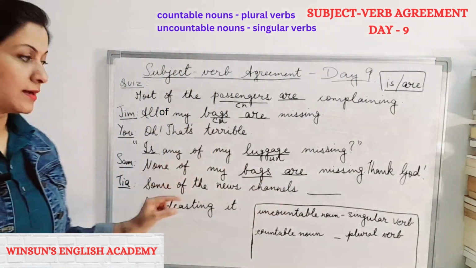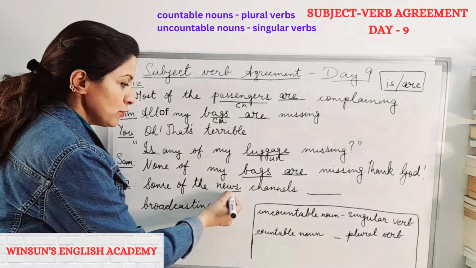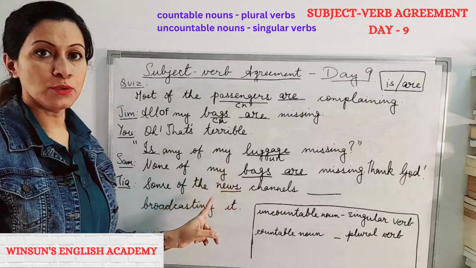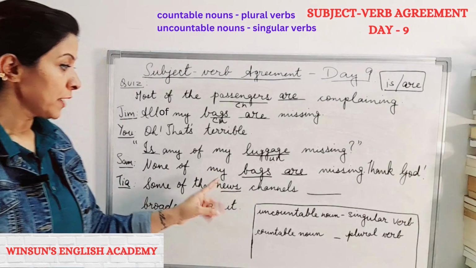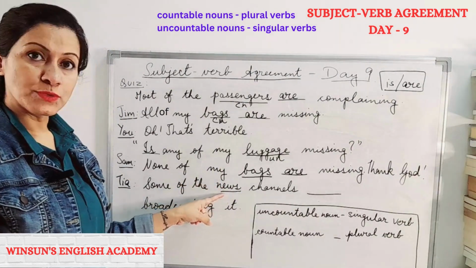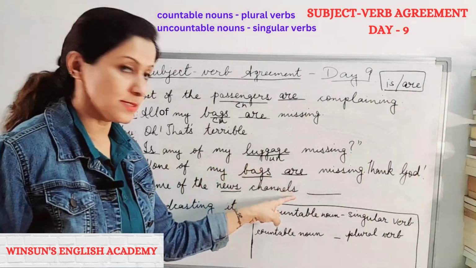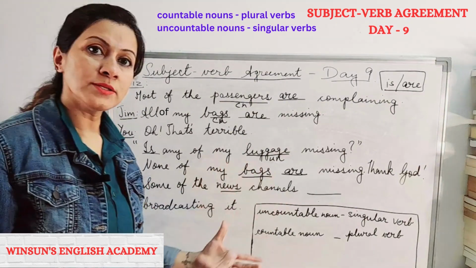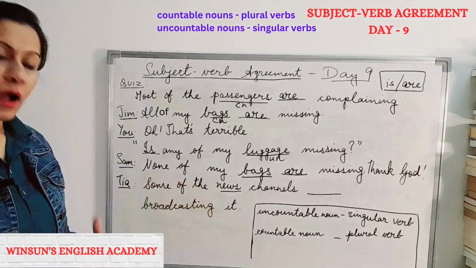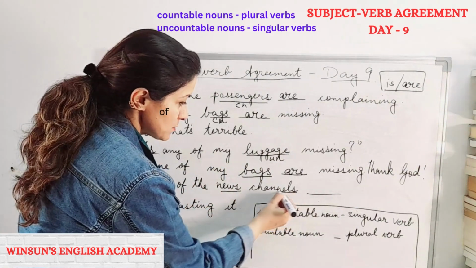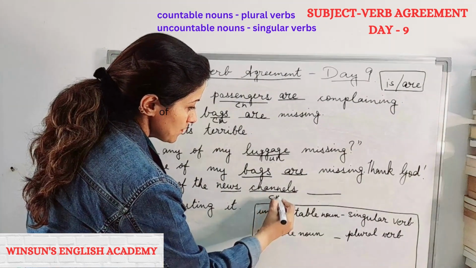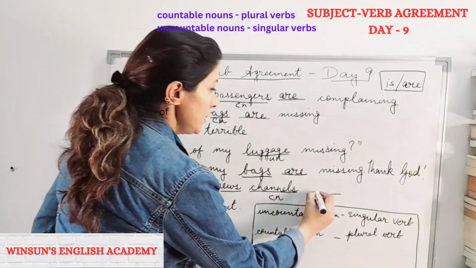Now, we had learned that news, although it has an S, is a singular word, right? But we are not talking about news. We are talking about news channels. And there are more than one news channels, right? So, they are countable. So, in this case, this becomes a countable noun. And therefore, this will be are.